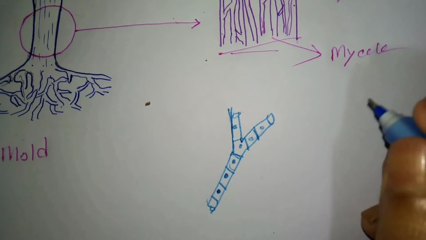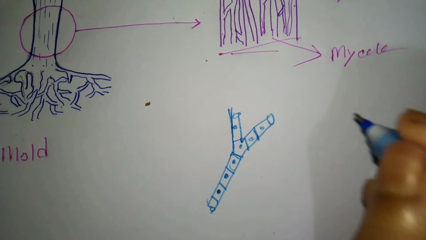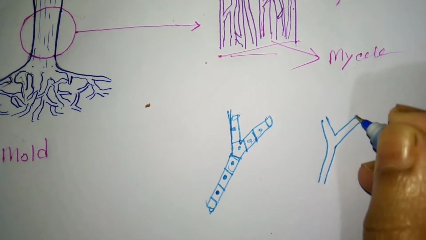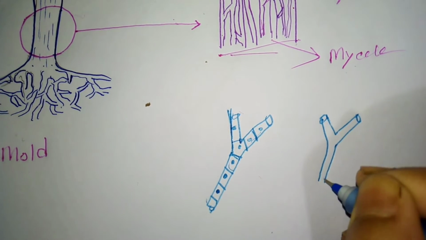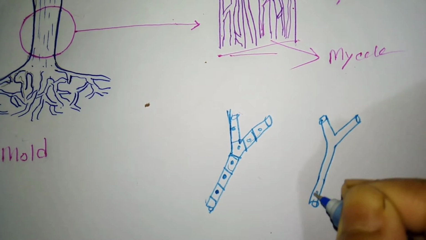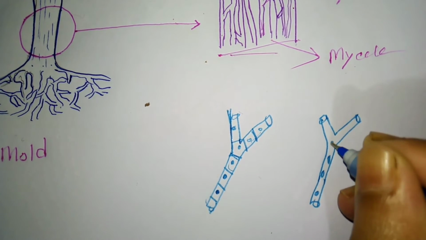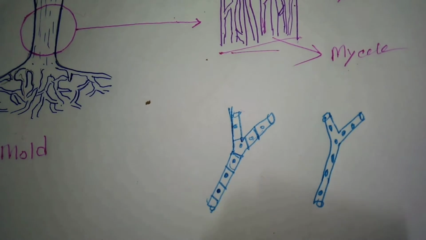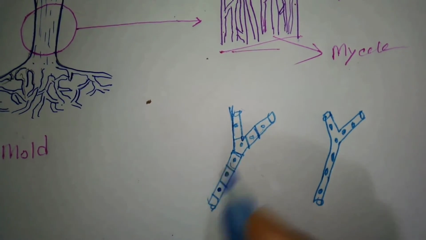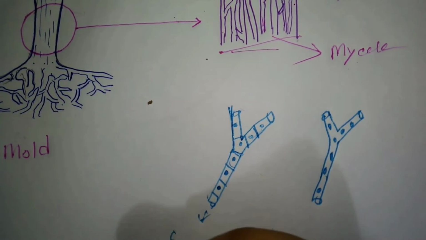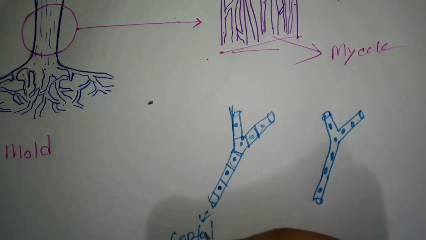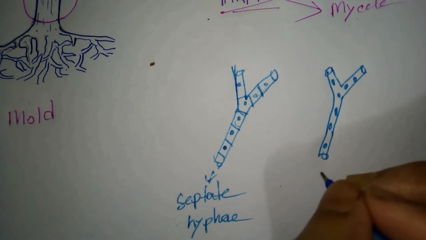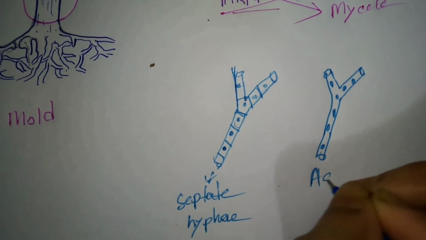But if I talk about the aseptate hyphae, it will be like this. It looks like a multinuclear cell. So, this is the septate hyphae, and this is the aseptate hyphae.